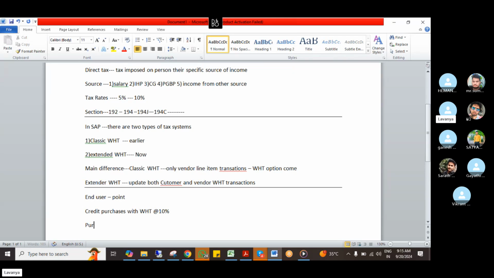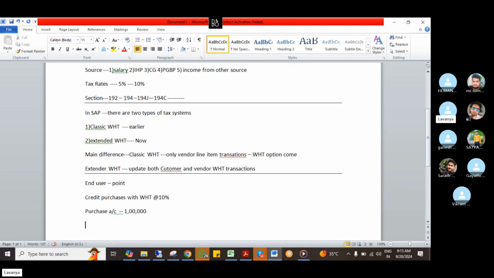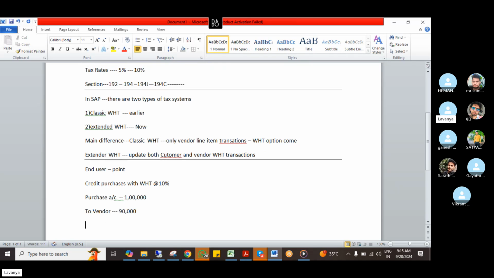Purchase account debit, suppose I'm taking 1 lakh. Purchase account debit 1 lakh, to vendor account, suppose I'm taking 90,000, and to TDS account 10,000. This is how the end user is going to post. Here actually I need to pay 1 lakh rupees to the vendor, but from the withholding tax point of view I need to deduct some portion from that 1 lakh, so 90,000 I pay after deducting.